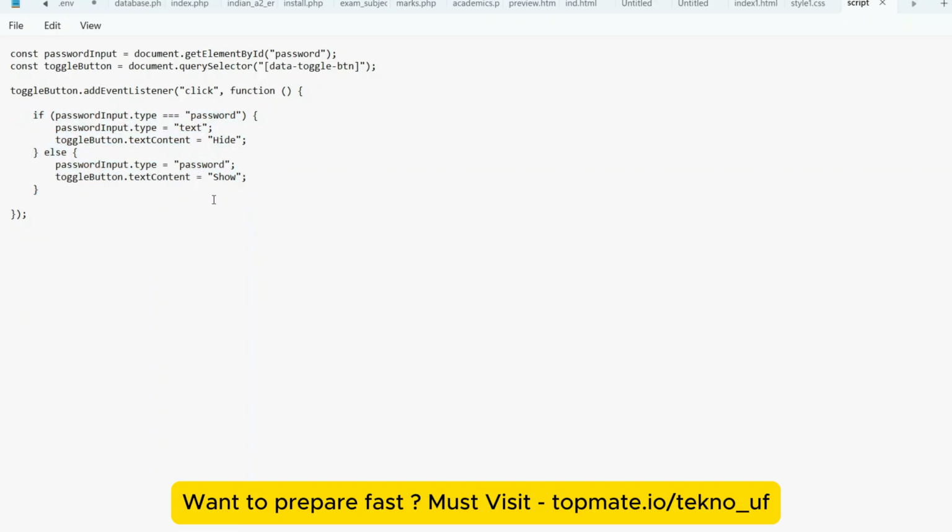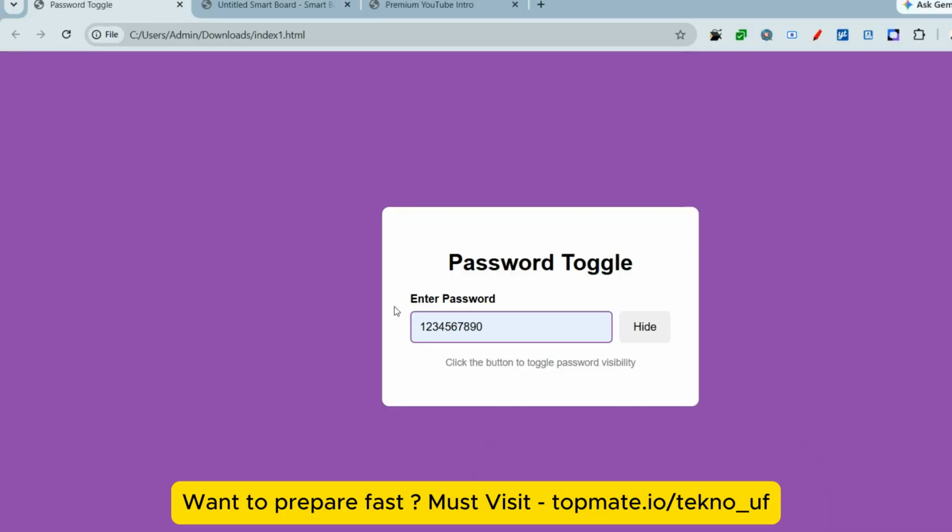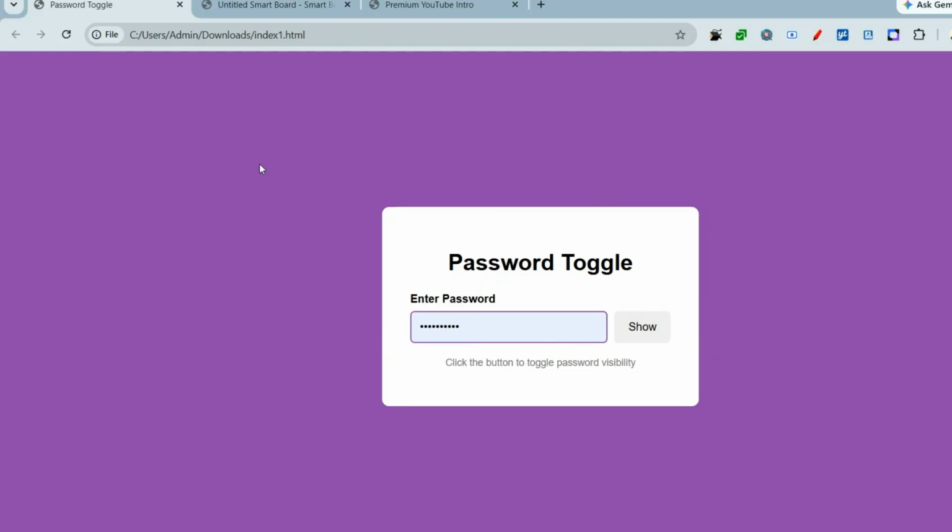Now nothing else guys, it's very easy logic, so you have to just write the easy logic only. So you can just see here, if you just write this one and click on show, it should be shown, and if you click on hide, it should be hidden. Okay, I hope you understood guys, and if you need any help, then let me know. I'll try to assist you there.